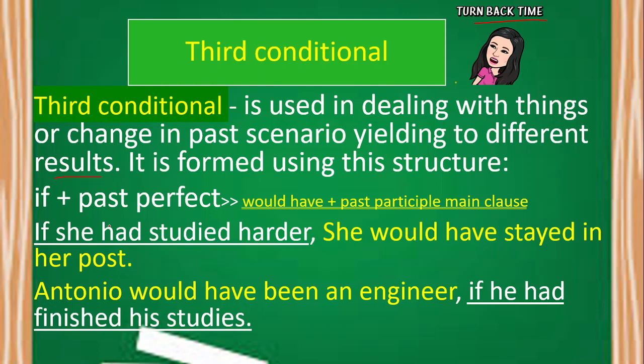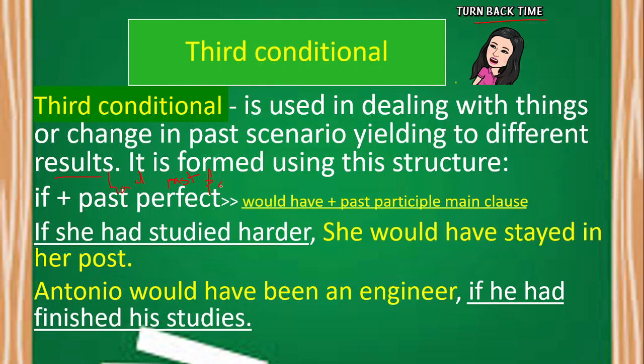Now, let us try to check if these conditional sentences follow its structure. So, the if clause must be past perfect, or the use of had plus the D or ED, or the past participle. So we can say that if she had studied harder, I think it must be past participle.